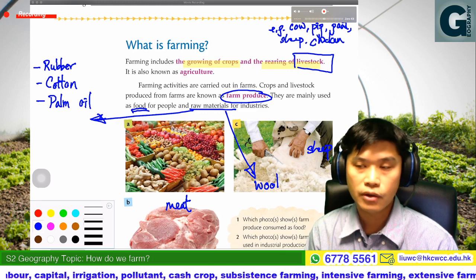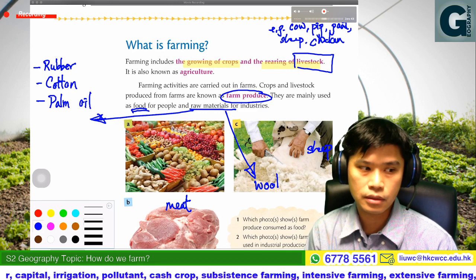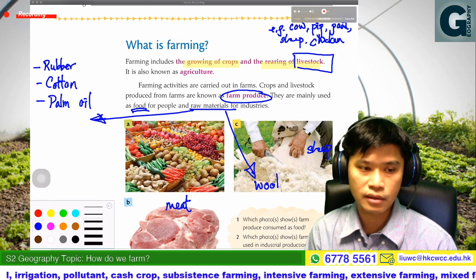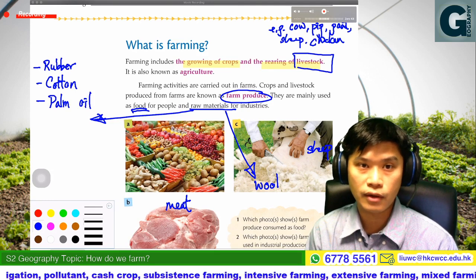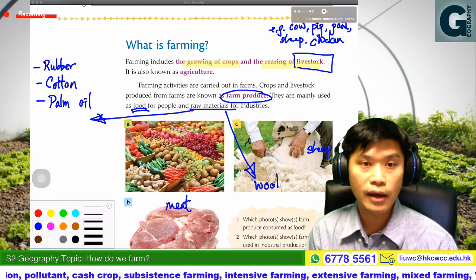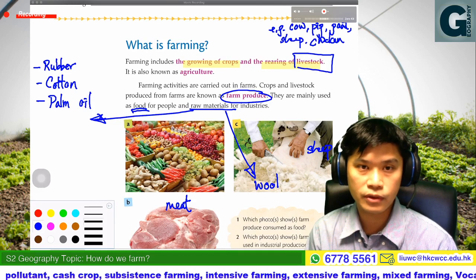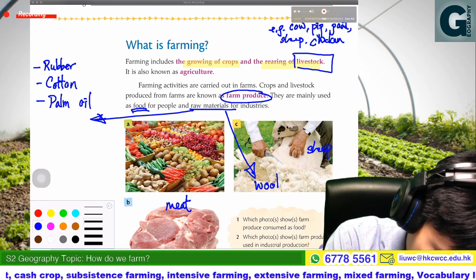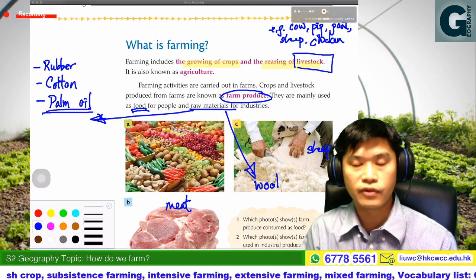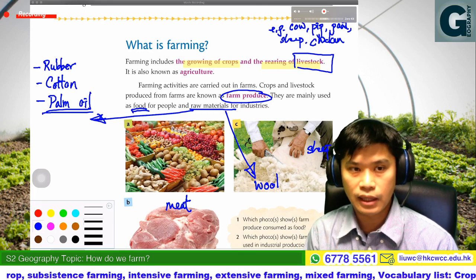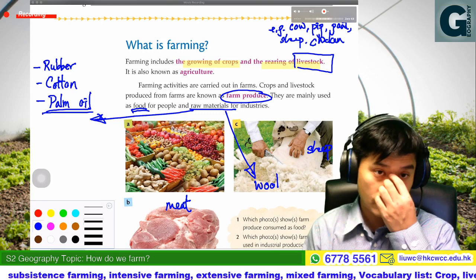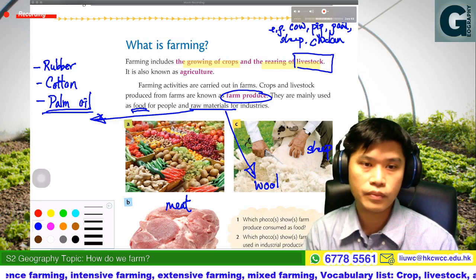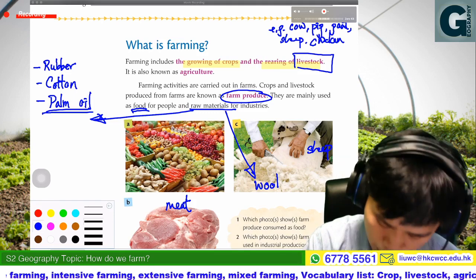especially in the future. For example, in the previous year in S1, you should have learned about the scramble for energy. So I hope you still remember you have learned about biofuel and biodiesel. One of them, like biofuel, we may get from oil from the vegetation, and then we can have more food. So therefore, that would be some examples of how we can get raw materials from farming for the industry.